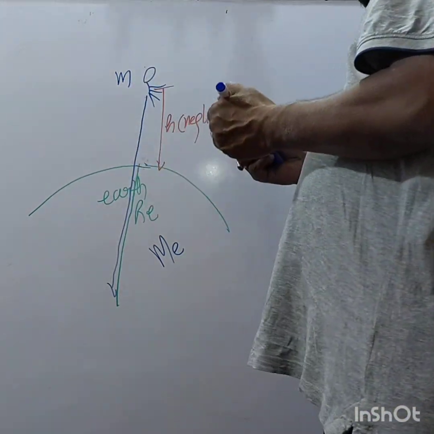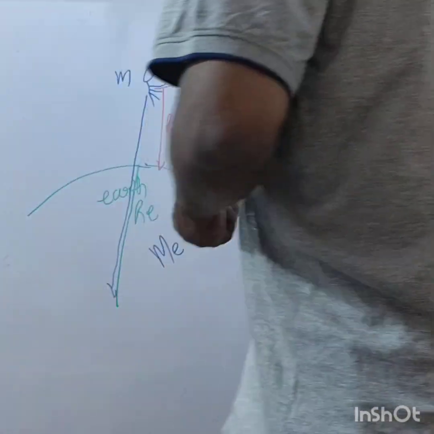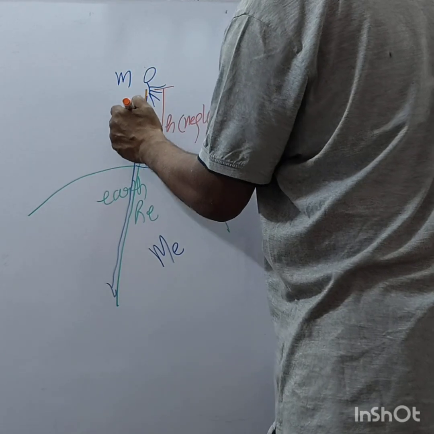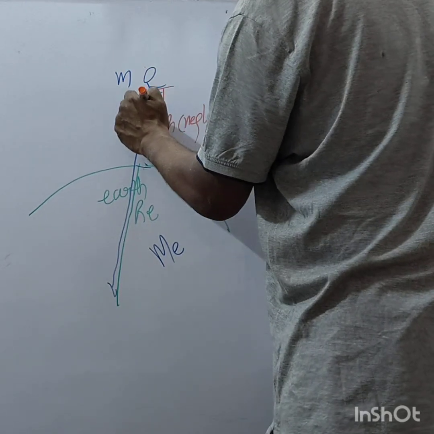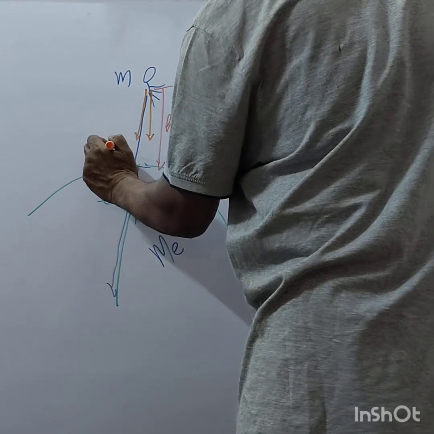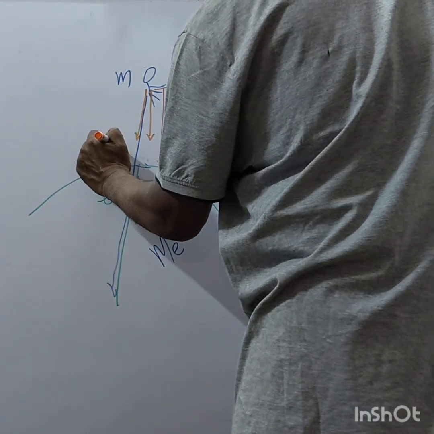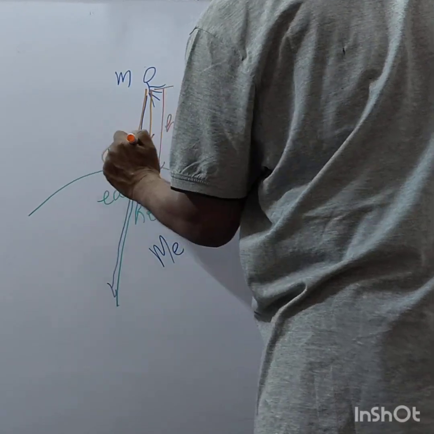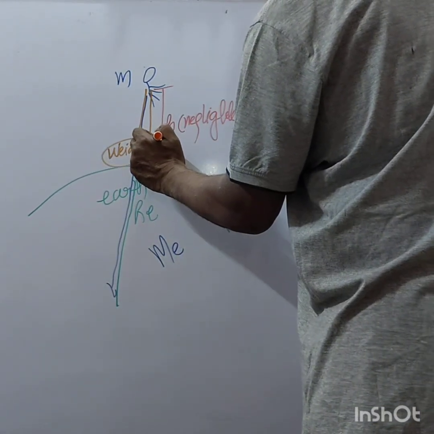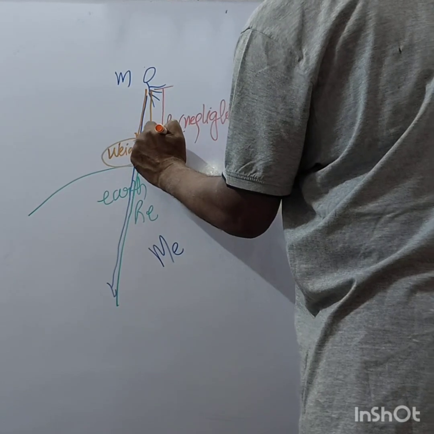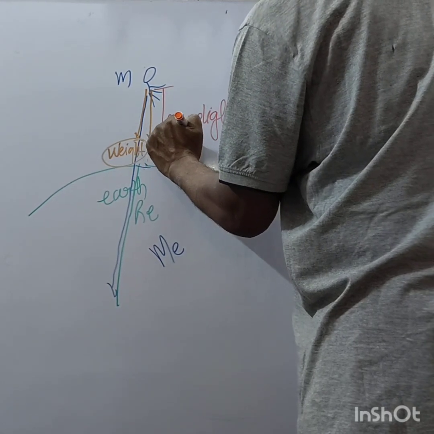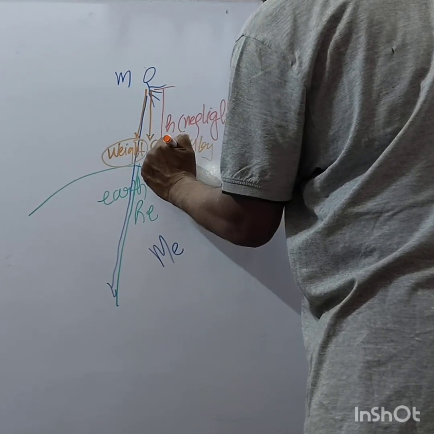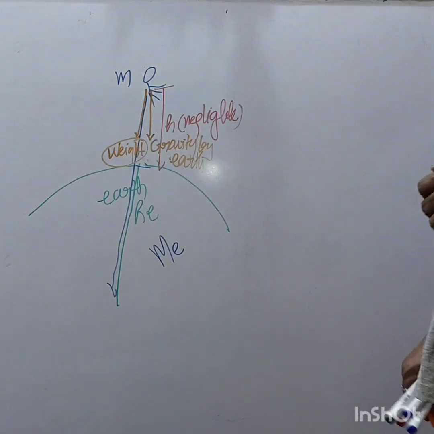When it is falling downwards, two forces are acting on it. One force is weight, and one is gravity by earth, right?